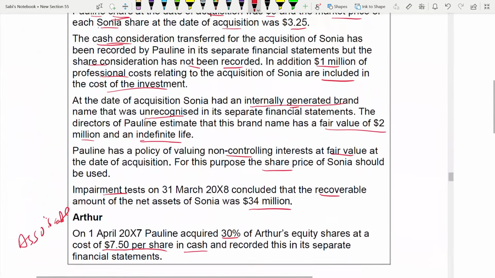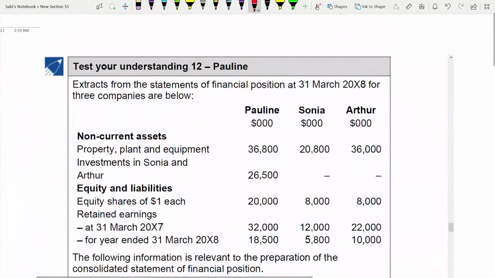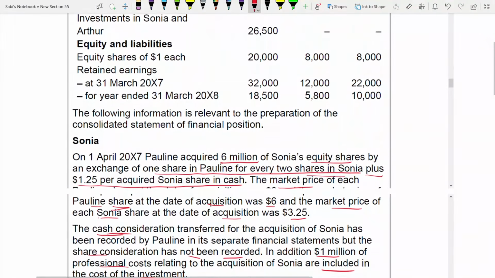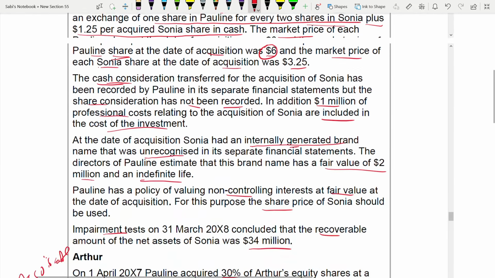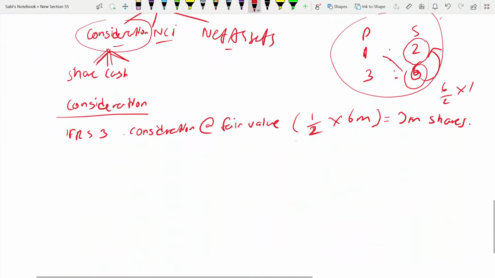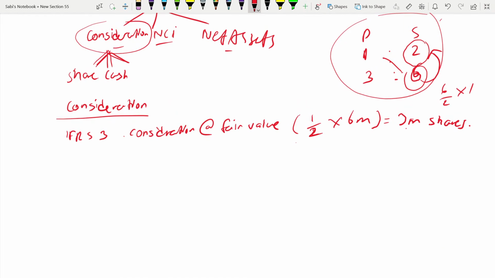They have given you the price. Yes, you see here 6. Poland's share is at 6, so you have to multiply by 6. You first have to find the number of shares, 3 million shares. Once you have found the 3 million shares, multiply by 6. So 3 into 6, which will be 18 million.